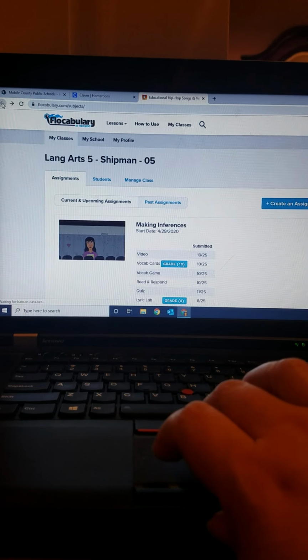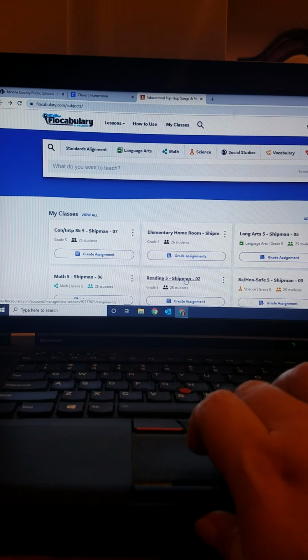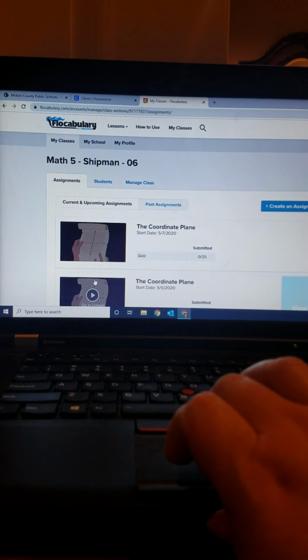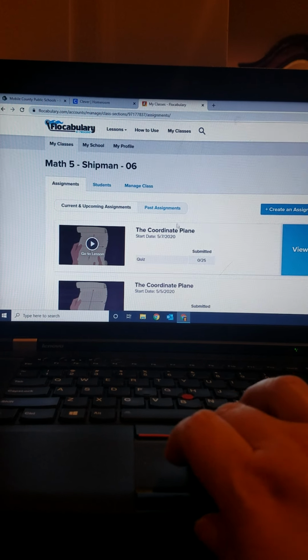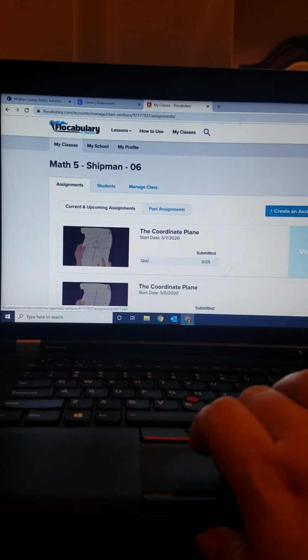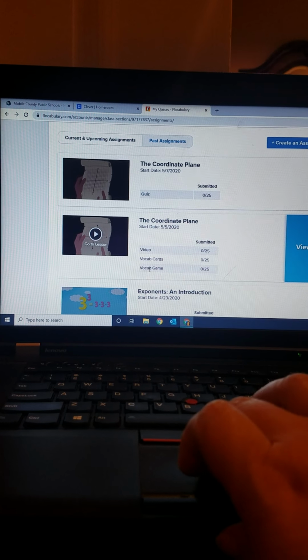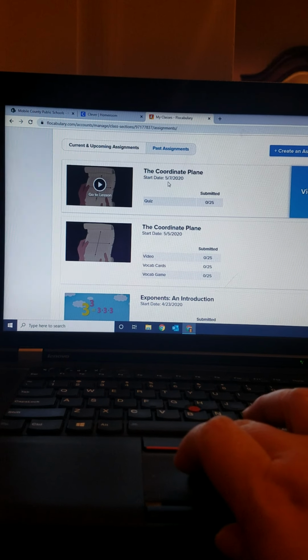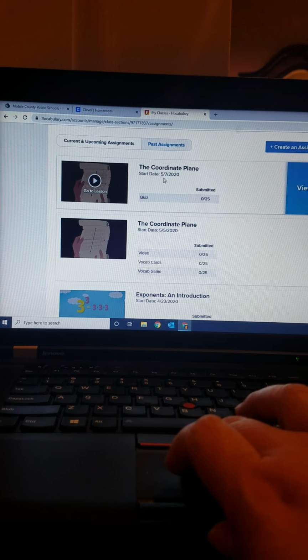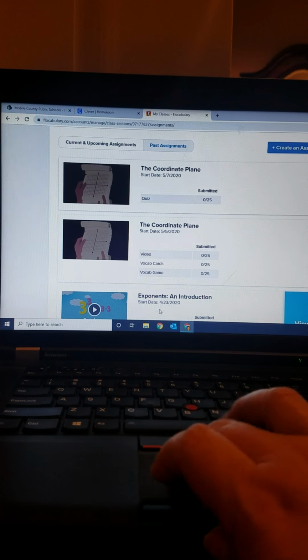You also have math activities in here. I have to click more. There's math. This week's objective is the coordinate plane. So you have a video to watch. You have vocabulary here. But you also have a quiz that is going to be available on the 7th, which is Thursday. Last week's objective was exponents.